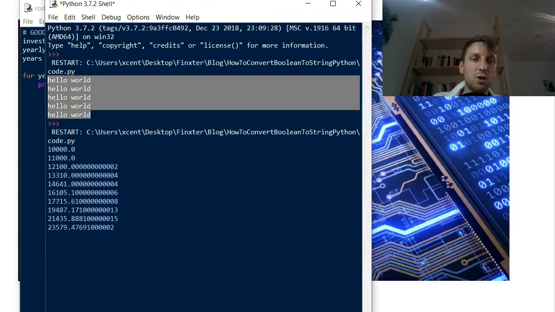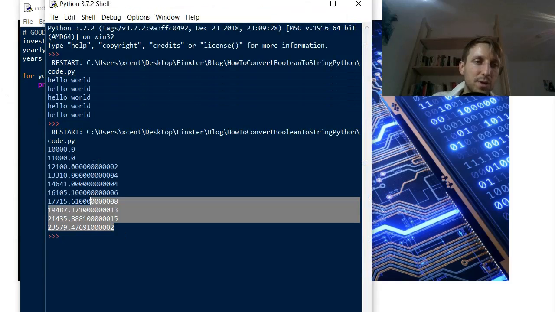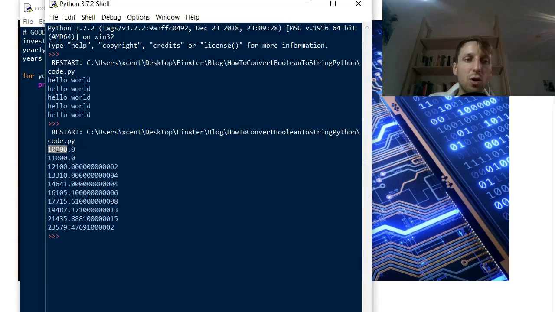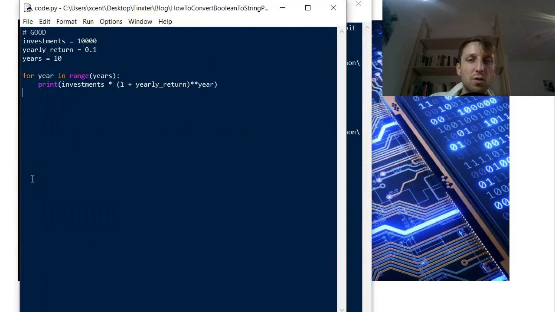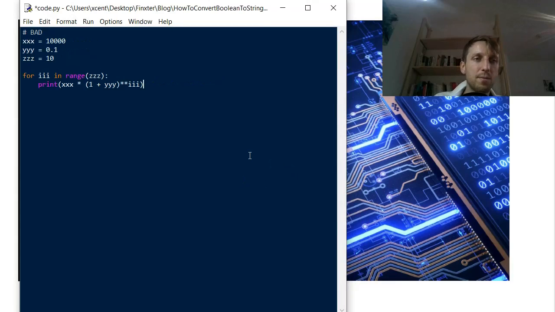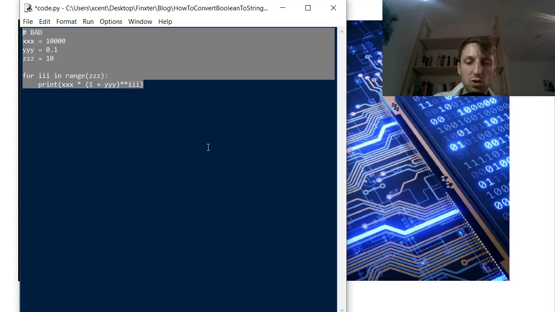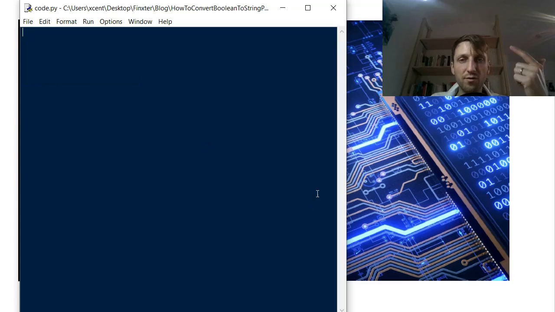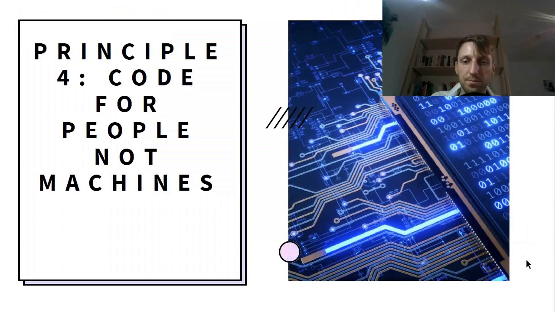If you run the code, we see the current states of our investments. So our investments grow from $10,000 to $23,000 over a period of 10 years using the growth rate of 10%. It's very easily understandable by human beings if we have written the code this way. If you have written the code the other way, it's actually not understandable by humans. So you should always write code for humans first and for machines second.